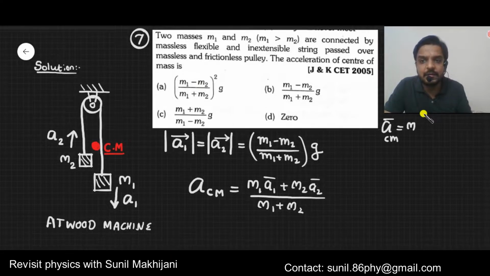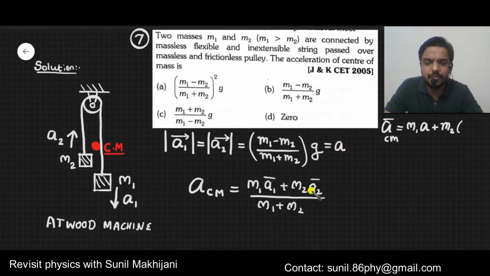For m1, in this formula we will put the magnitude of a1. Whatever I'm doing, this magnitude I'm writing as a. So here I'll put a. Now plus m2, and a2.